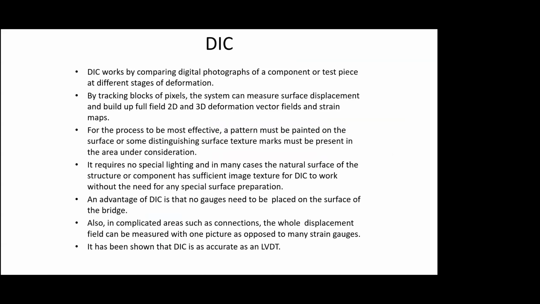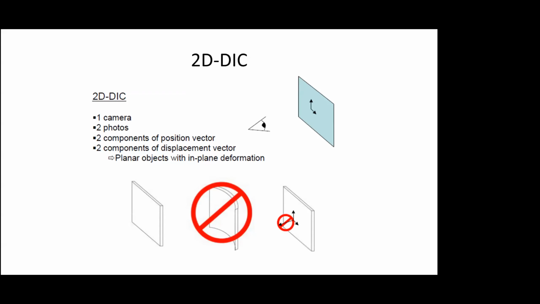There is a lot of computing which is required to extract the information. A pattern must be painted on the surface, and one advantage is that no gauges have to be placed on the bridge or the structure, and it's as accurate as LVDT. Just by taking images, preferably flat images, we can look at the deformation.